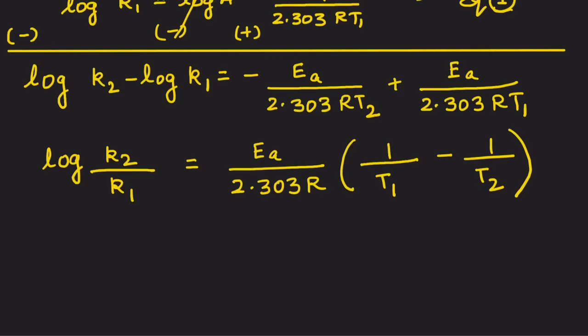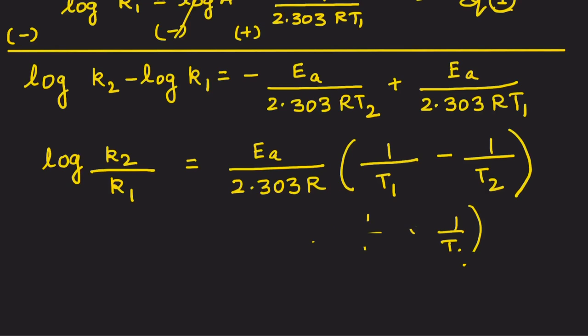So 1 upon T1 minus 1 upon T2. Yes, what I've done over here, EA upon 2.303 R, I've taken common. We are left with 1 upon T1. For those who may be confused, what we will be left with in the brackets is minus 1 by T2 plus 1 by T1. What I have done over here is I've just rearranged it. Nothing new.